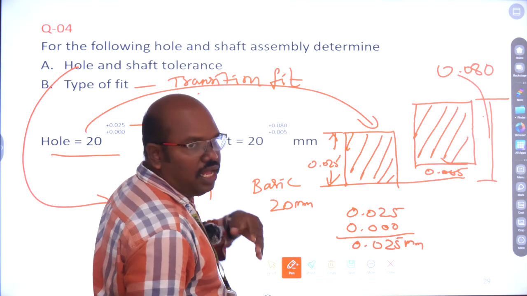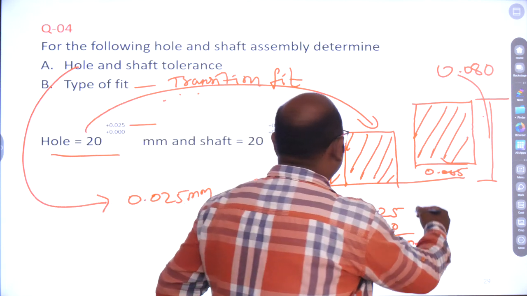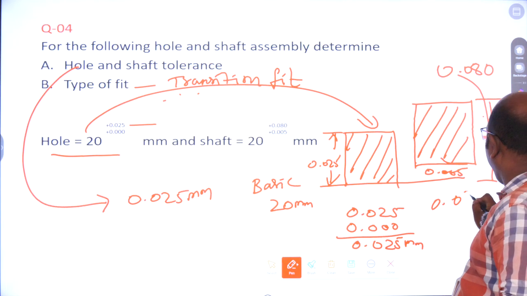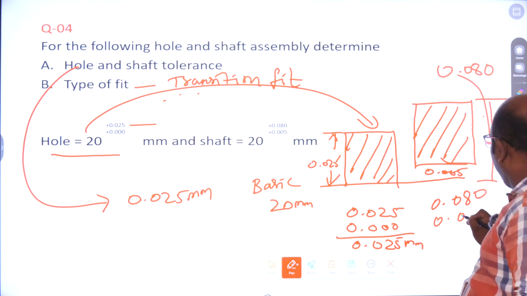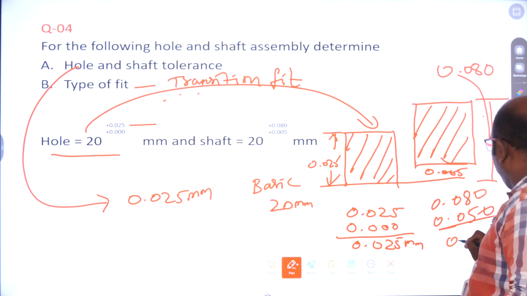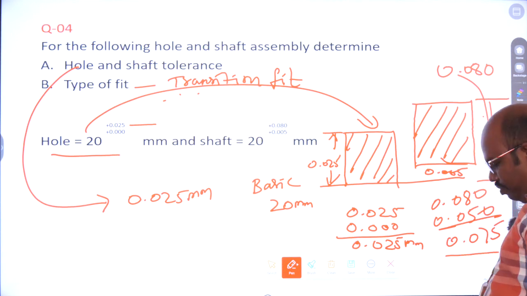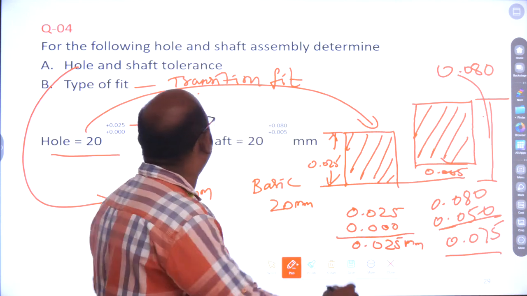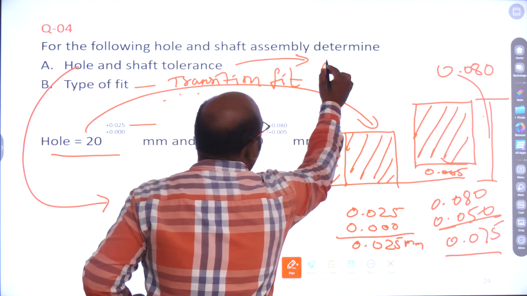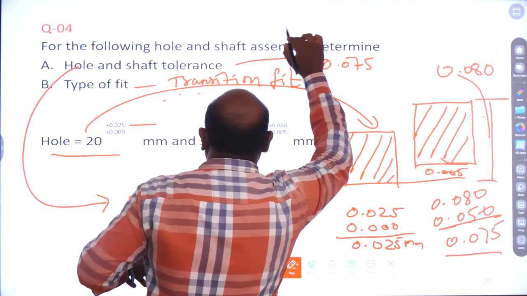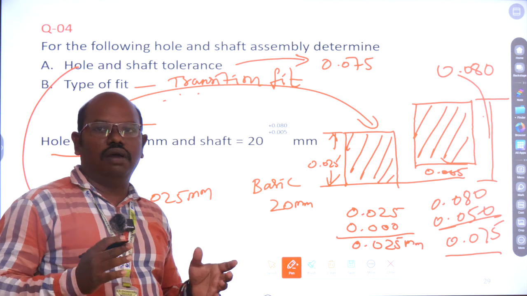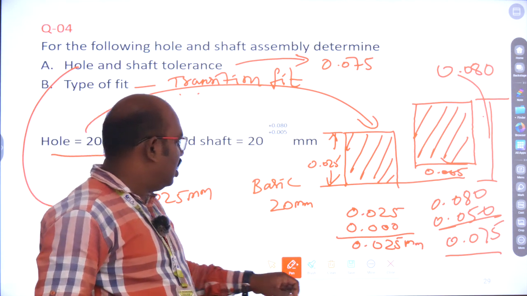Next, let us see the tolerance of the shaft. Same principle. 0.08 minus 0.050 is 0.03. What is the tolerance of the shaft? It is 0.03. This is the method to find out what kind of fit and the tolerance of a given assembly.